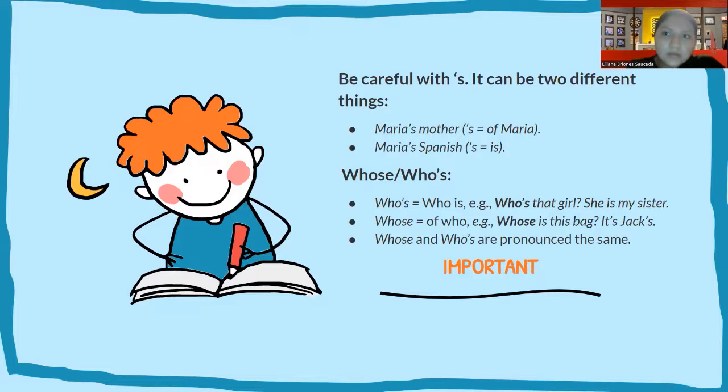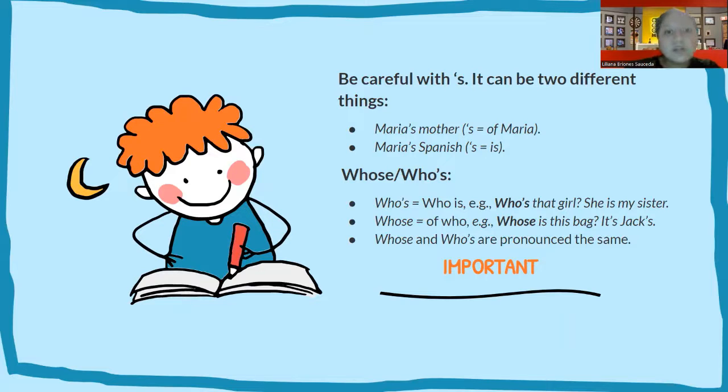Now I'm going to explain some important points of this topic. Apostrophe S can be used for two different things, like Maria's mother, that is the mother of Maria, and Maria's Spanish, that is Maria is Spanish. Another important point is that whose and who's are pronounced the same, but they are different words.